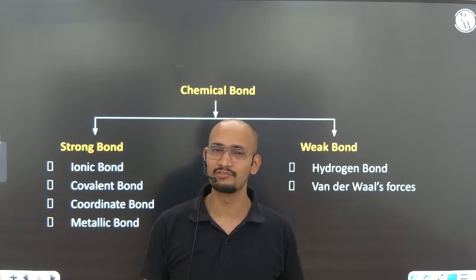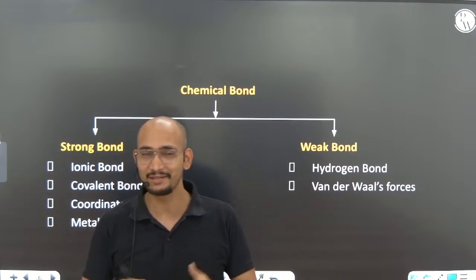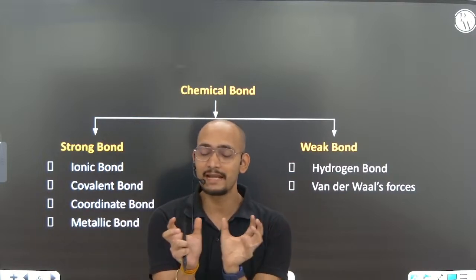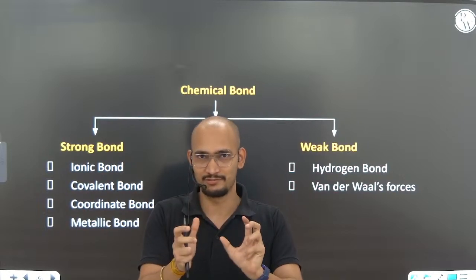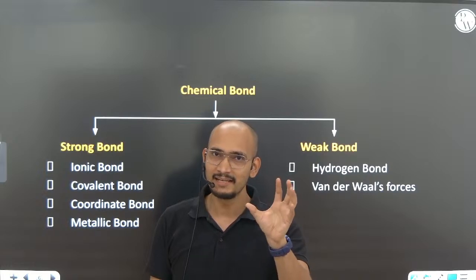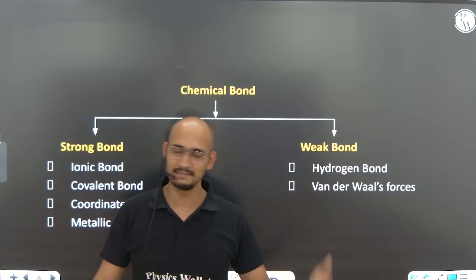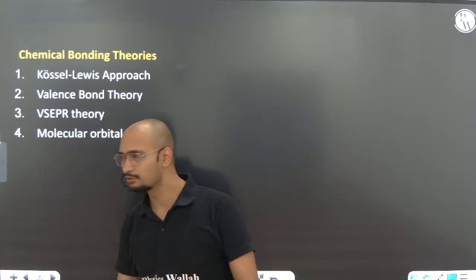And in weak forces, it is not between the atoms, but these are intermolecular forces. What are intermolecular forces? Those forces of attraction which are between the molecules. And what are those? I hope you know: van der Waals forces and hydrogen bonding. Their strength is less, while the strength of the others is more. That's why those are strong bonds, while these are weak bonds. Okay, let's go to the next point.